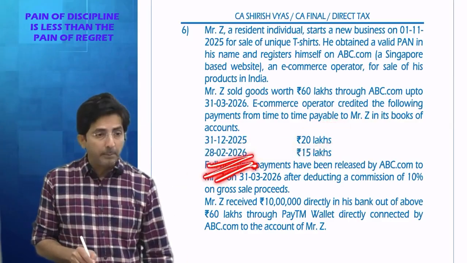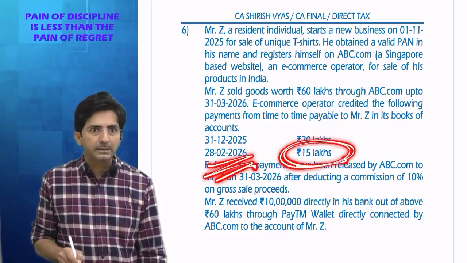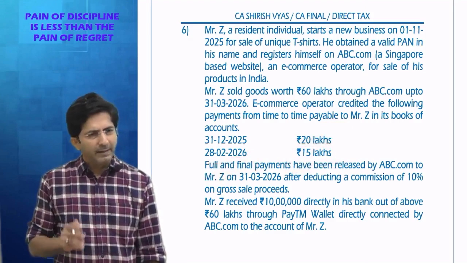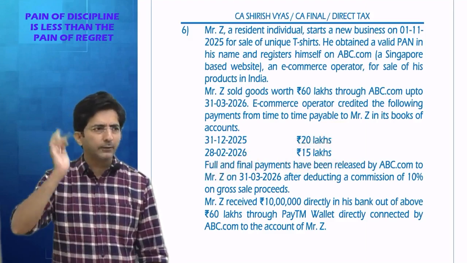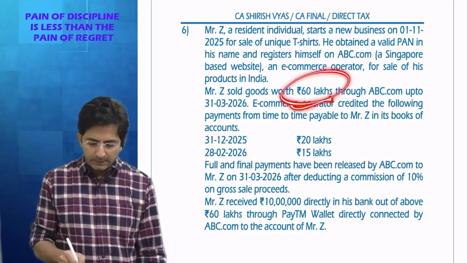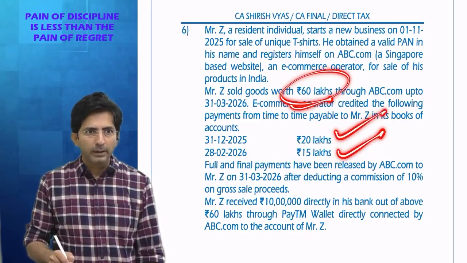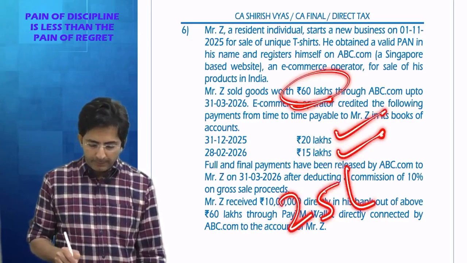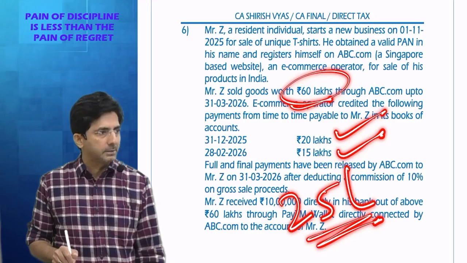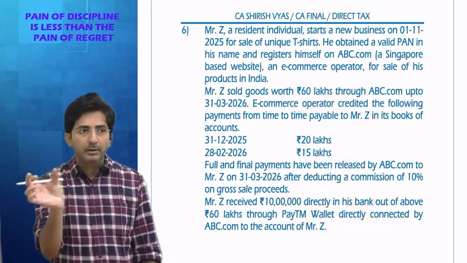Then on 20th Feb, there will again be a TDS liability in the books on 15 lakhs, at 0.1%. Then all the other entry will come on 31st March. Out of 60, 35 has already been accounted, so the balance 25 lakhs of TDS will appear on 31st March. This is just me explaining when the TDS liability will occur.